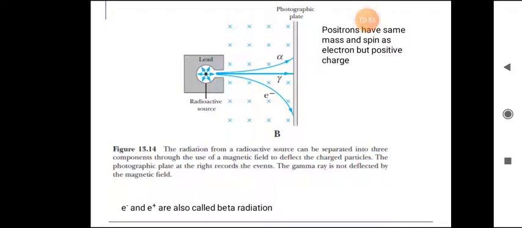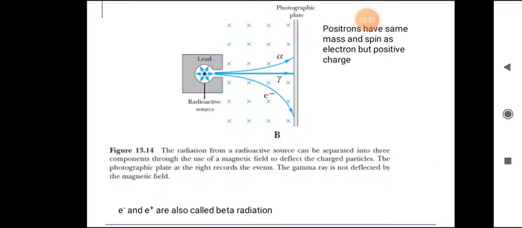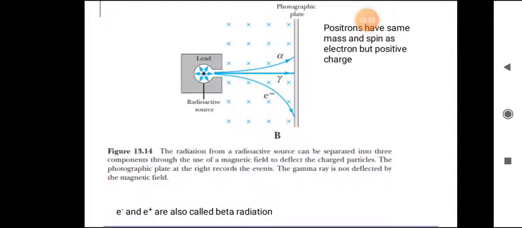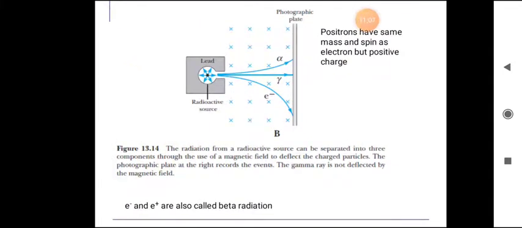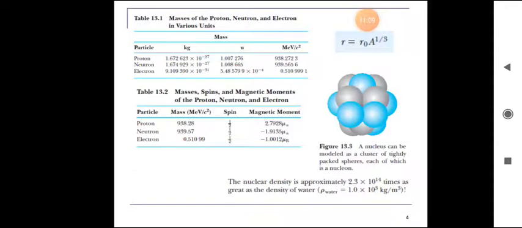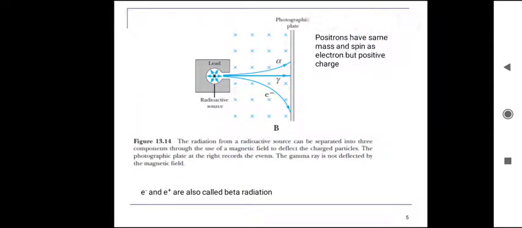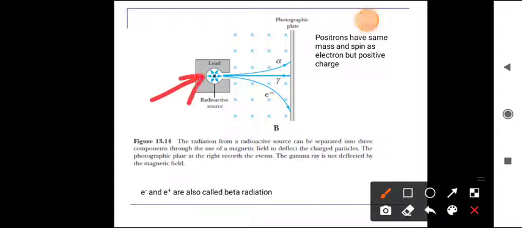Protons have the same mass and spin as the electron but a positive charge. See, this is a photographic plate, a radioactive source and lead. We know that this process is called radioactivity. See here, the lead holds what is also called a radioactive source. When the radioactive source is kept outside, it decays by emitting different particles, that means alpha, gamma and electron.